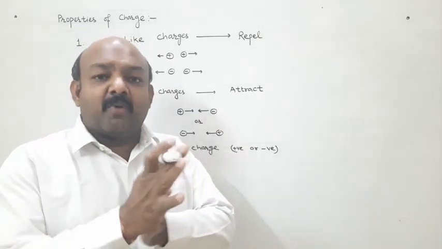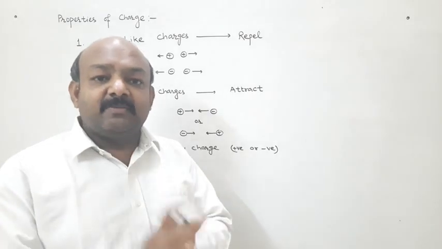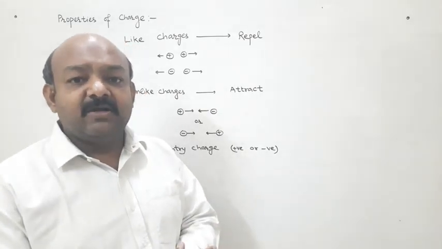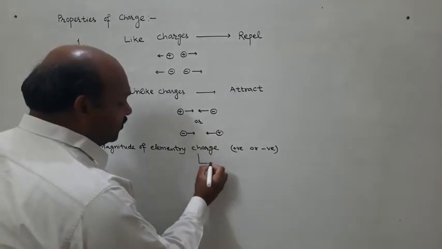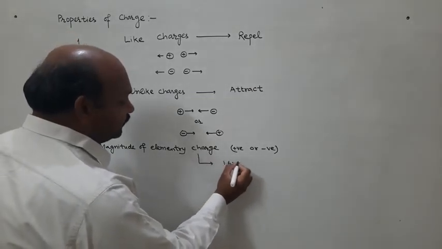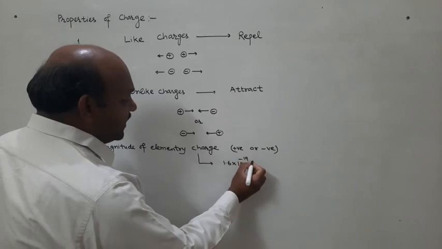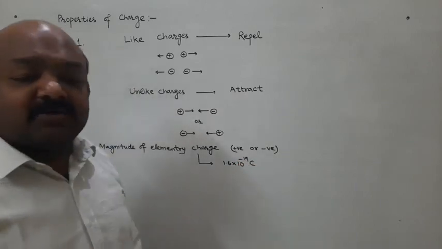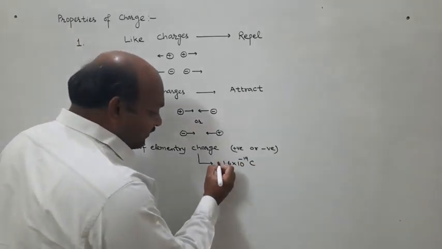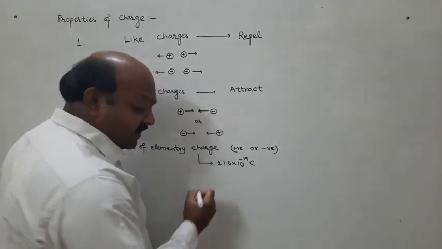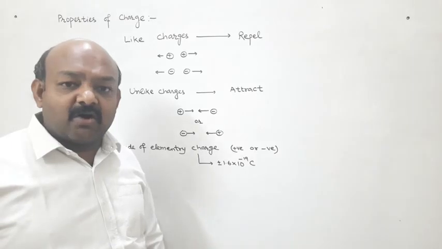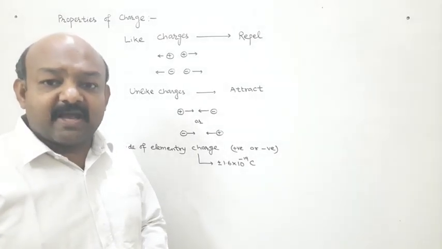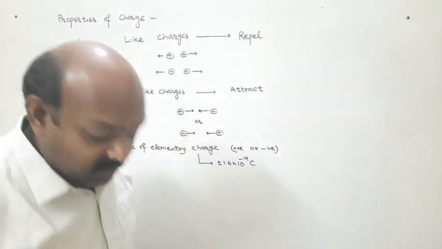So when we rub two bodies, the minimum possible charge on a body is called elementary charge, and its value is equal to this, and it is equivalent to the charge on an electron. It can be positive, it can be negative, because a body can lose electrons as well as a body can gain electrons.